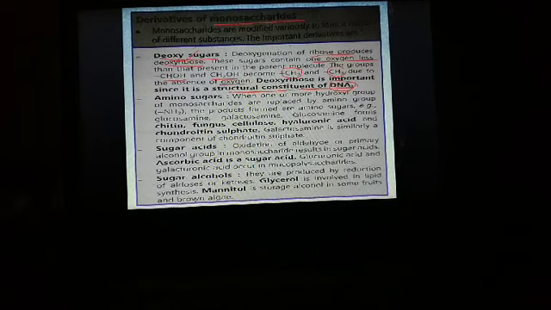The next derivative of monosaccharides is amino sugars. When one or more hydroxyl groups of monosaccharides are replaced by an amino group, that is an NH2 group, amino sugars are formed. For example, glucosamine and galactosamine are amino sugars.